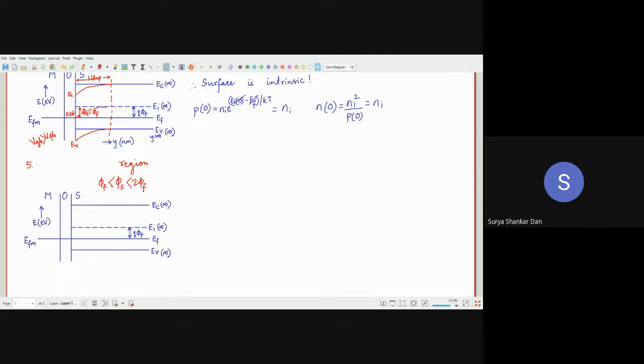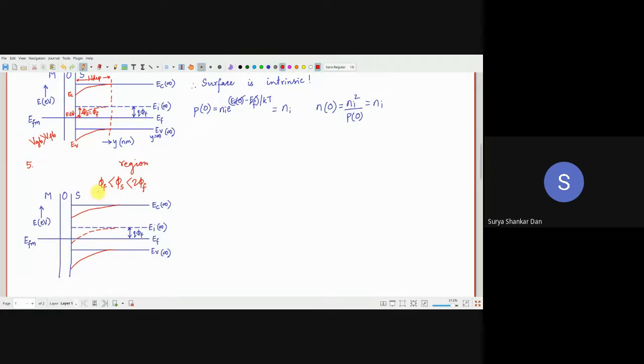All right, so here. Now, if that is the case, if surface potential is less, then what happens is there will be a band bending. Awesome. But previously EI0 was equal to EF. Now it will go beyond that. Okay. And as Prithviraj was asking, the other bands will also follow, because these are the band gaps basically. Okay.